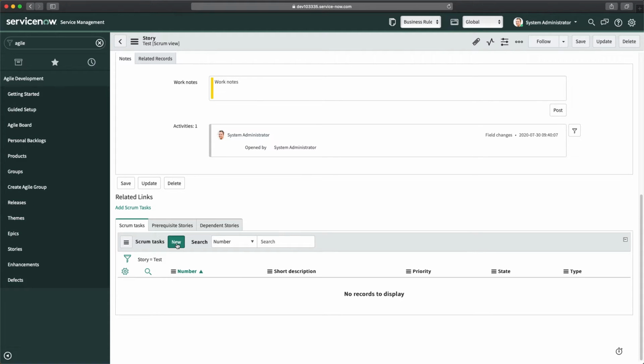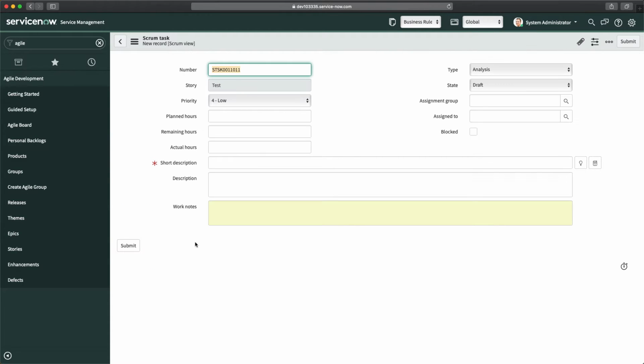If you click on this new button, that's a manual creation of a Scrum task. But you can see here we have 4 types of Scrum task. Now this is something you have to create automatically whenever a story is created. At the same time, while creating these Scrum tasks, you also need to populate the short description as the same type you have here, like analysis, documentation, coding, and testing. So that's something you have to populate here.